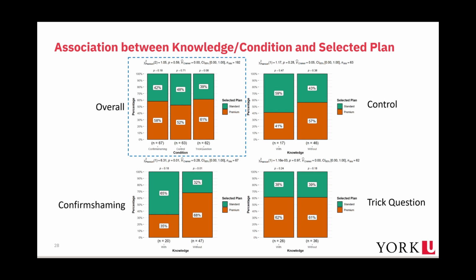The chi-square results show that there is no association between condition and selected plan. In other words, regardless of condition, the difference between those that selected the expensive plan and those that selected the cheap plan is not significant, although the proportions of those who selected the expensive plan in the two treatment conditions, 58% and 61%, are numerically greater than those in the control condition, 52%.